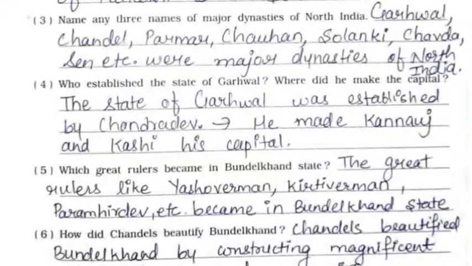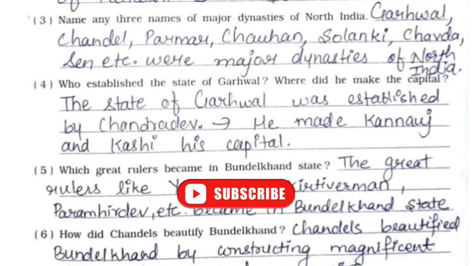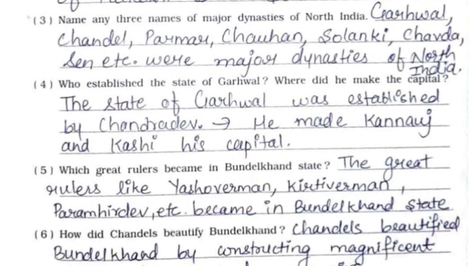Third, name any three names of major dynasties of North India. Gadhwal, Chandel, Parmar, Chauhan, Solanki, Chavda, Sen, etc. were major dynasties of North India. Fourth one, who established the state of Gadhwal? Where did he make the capital? The state of Gadhwal was established by Chandradev. He made Kannauj and Kashi his capital.